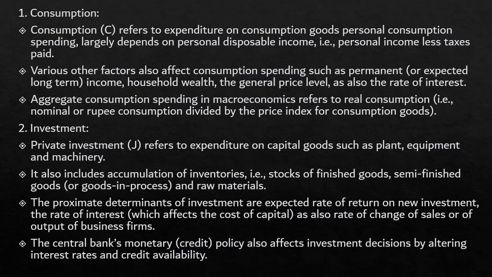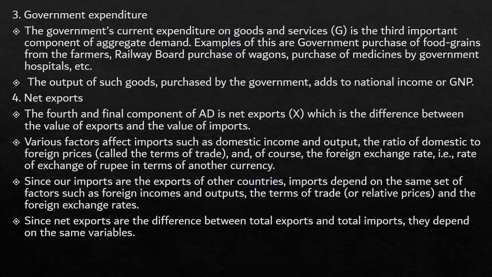The central bank's monetary policy also plays a very important part in influencing the investment decision. So this monetary policy of the central bank affects the investment decision by altering the rate of interest and credit availability. Third is government expenditure.